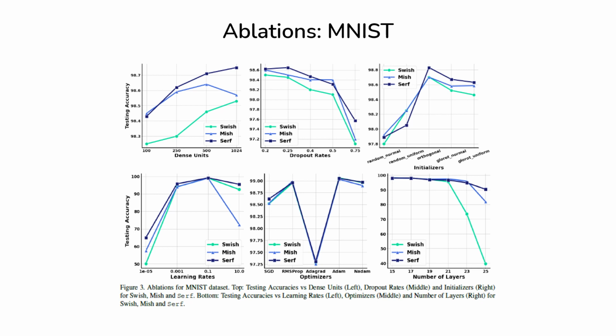We observed noticeable differences in performance of Serf with respect to Swish and Mish for varied dense units, dropout rates, initializer, learning rates, and number of layers. When the number of dense units increases, the performance of Serf becomes better as compared to Swish or Mish. Furthermore, as the number of dense layers increases, models become complex and optimization becomes difficult. The degradation in the performance for all three different activation functions confirms the aforementioned fact. However, Serf maintained a significantly higher accuracy as compared to Swish and Mish. We have also done ablations on CIFAR-10 and one can find them in the paper.